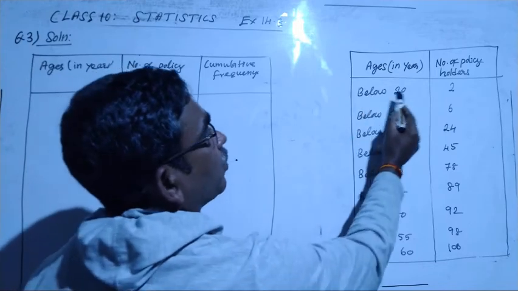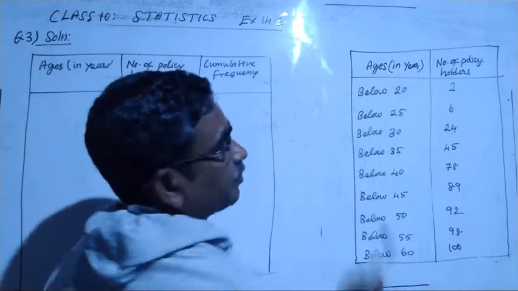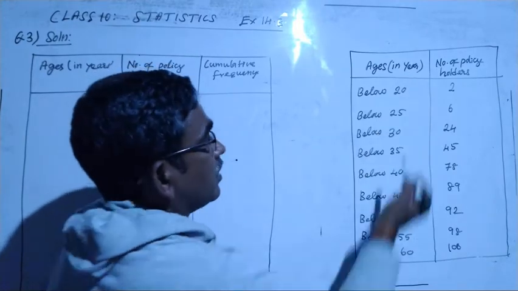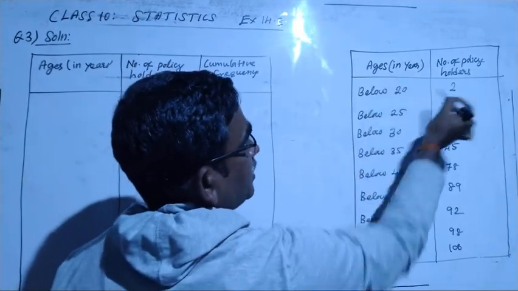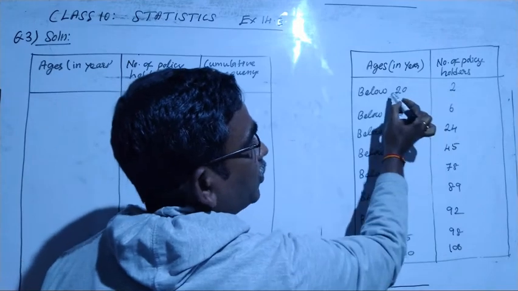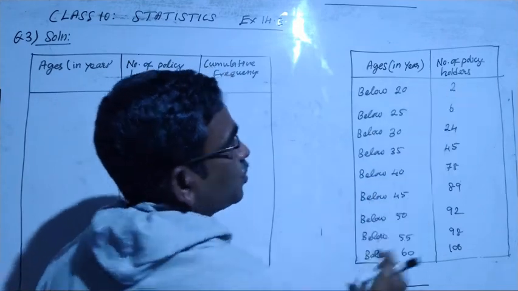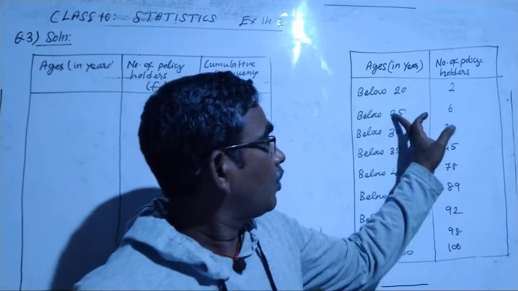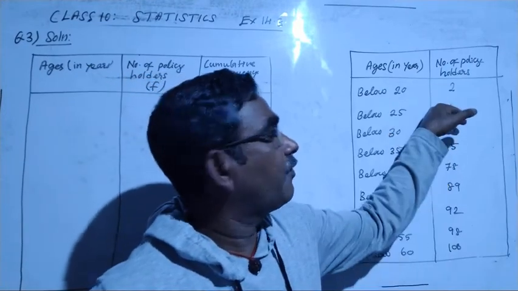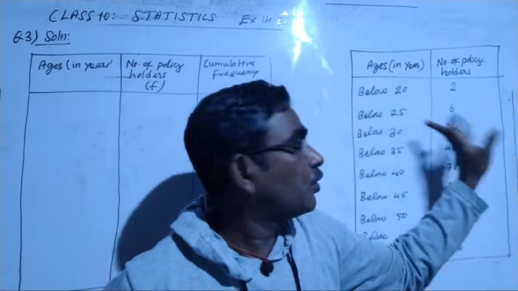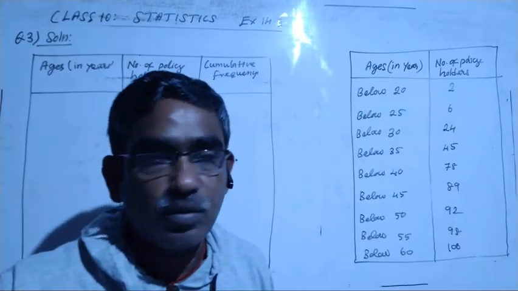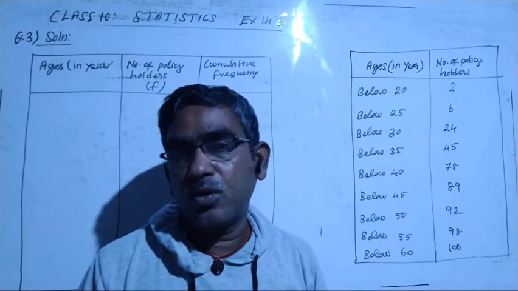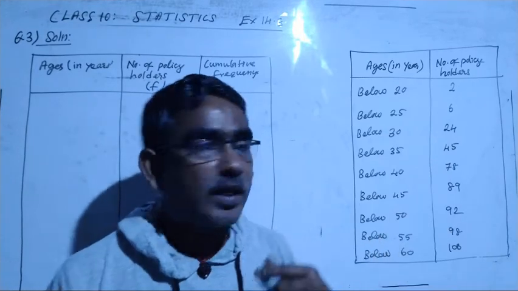So 15 to 20, how many? 2 of them. 20 to 25, how many do you have to see? Below 25, 6 of them, out of which below 20 are 2. So for 20 to 25, 6 minus 2, 4 people, right? And for 25 to 30, below 30 is 24, and 6 of them below 25 are removed from 24. 24 minus 6 we can remove, and we get the number of policy holders in that class. We can find it in this way.